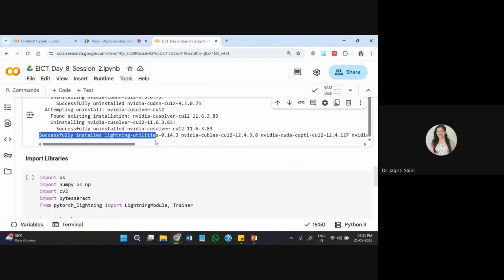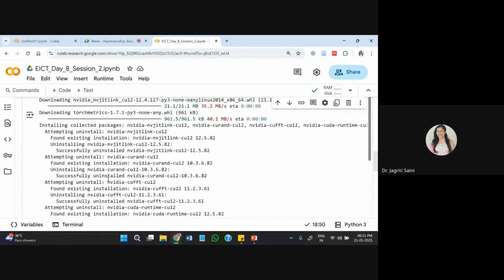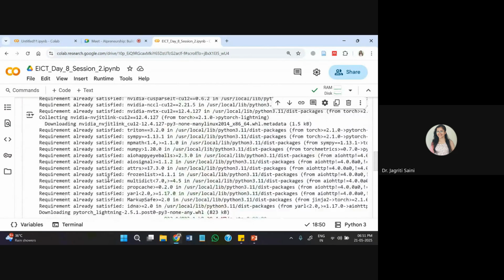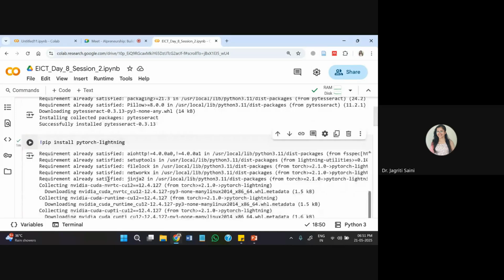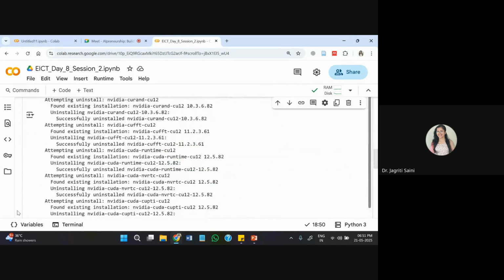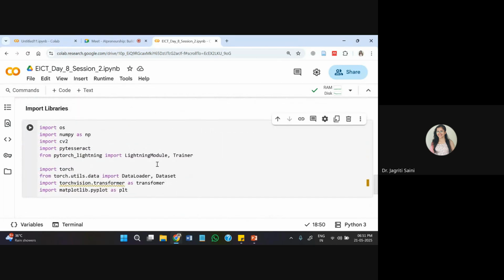So this is now successfully installed, and there are so many dependencies that it has updated. So you can see a long list here. This is a heavy library. It contains plenty of algorithms behind. So once we are ready with this, let me just update this. This is transforms.